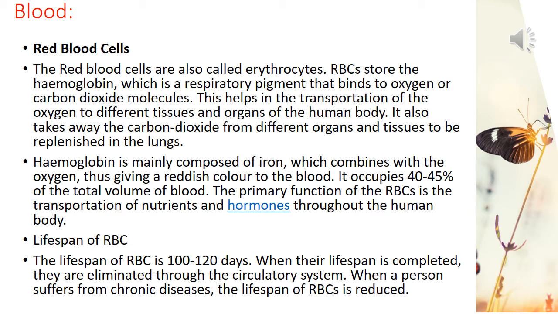This helps in the transportation of oxygen to different tissues. When oxygen binds with hemoglobin, it forms oxyhemoglobin, and when blood reaches the cells that need oxygen, it breaks down to form oxygen and hemoglobin. The oxygen is used by the cell, and the hemoglobin becomes free to carry more oxygen. Hemoglobin is mainly composed of iron, which combines with the oxygen, thus giving a reddish color to the blood.